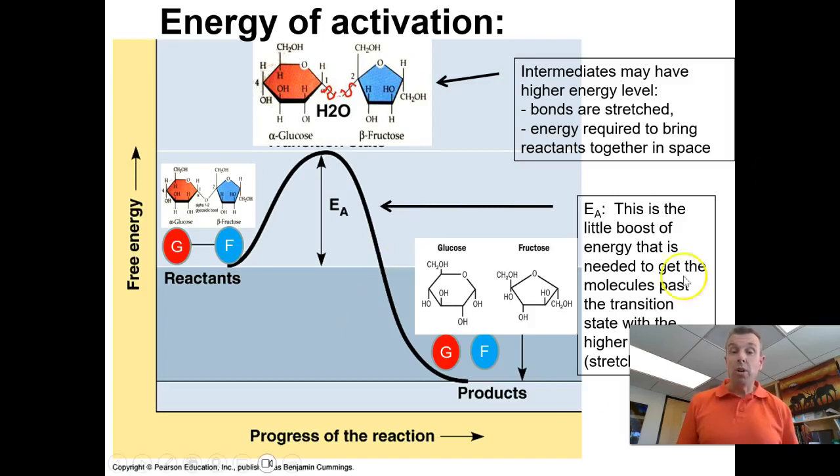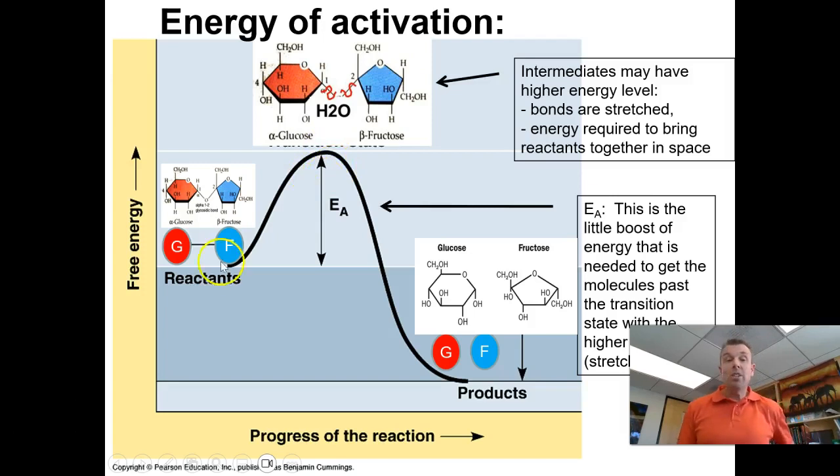And so our products, where glucose is separate from the fructose, that's down here. It has less energy. Breaking the bond gave off energy, right? So we started with the bond intact. The difference in energy for that intact bond versus the broken bond is this right here. That's our delta G. But because it takes a little bit of energy to break that, there's that hump. And so what that means is, even though digesting this sugar is going to give off a lot of energy, that's not going to happen spontaneously. This hump is too hard to get over.